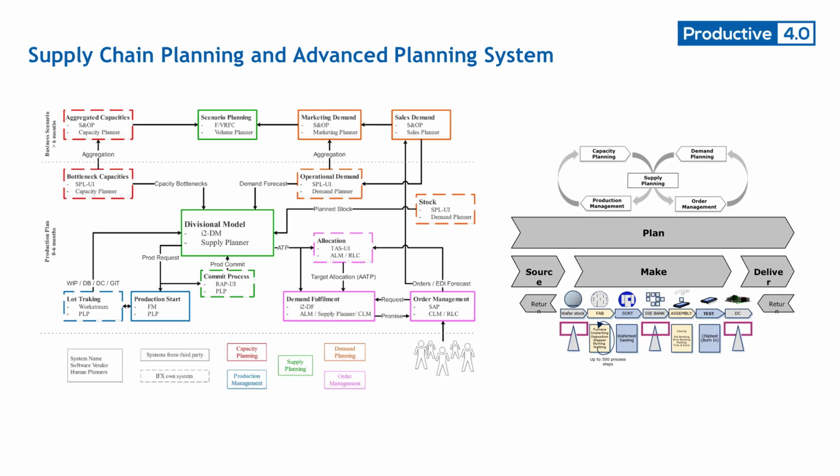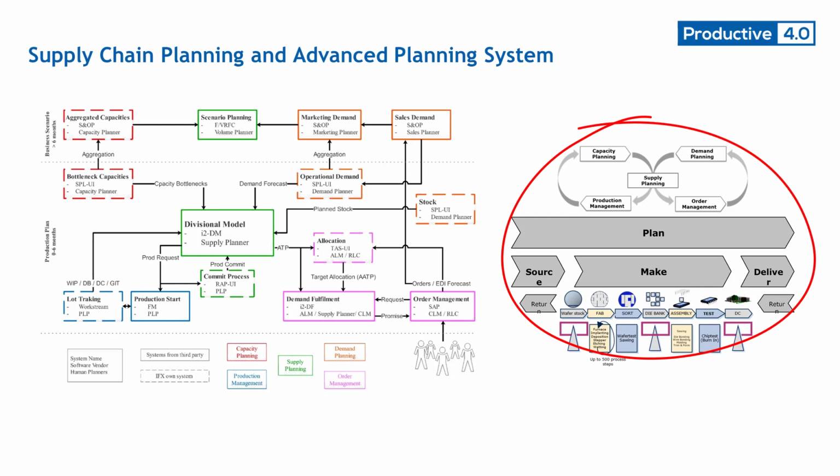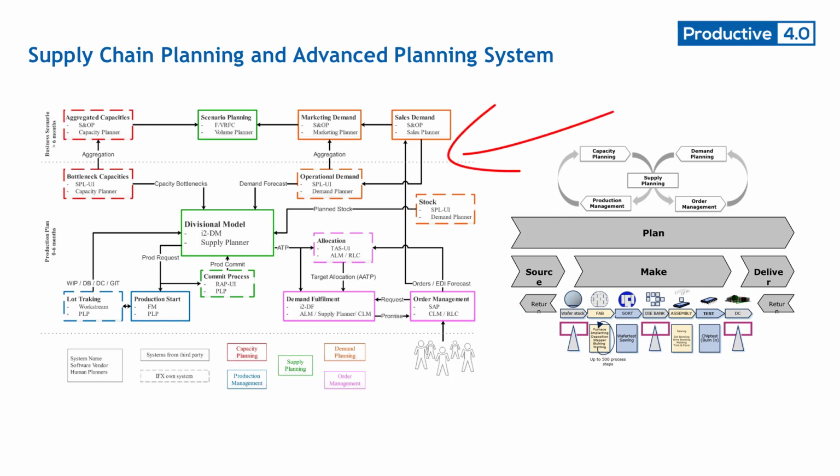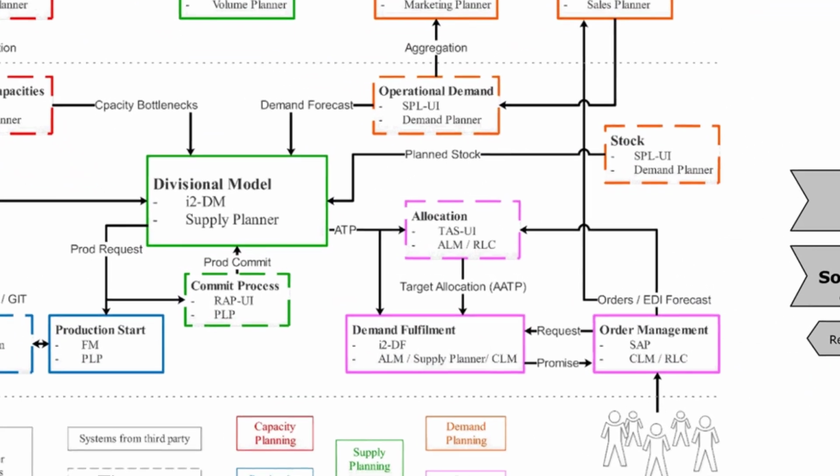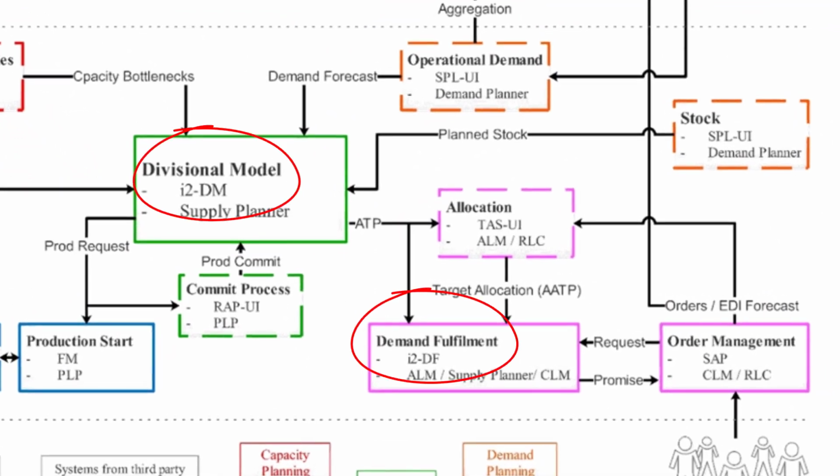Supply chain planning in semiconductor manufacturing is a complex and global system. Planning in Infineon follows a core model. It uses an advanced planning system incorporated with an enterprise resource planning system. The divisional model, or master planning, and demand fulfillment are two key parts of the APS.